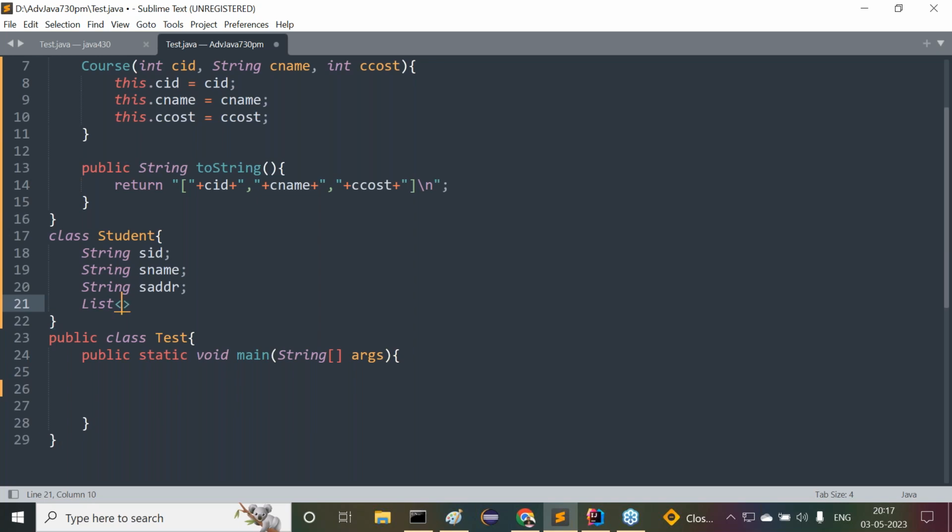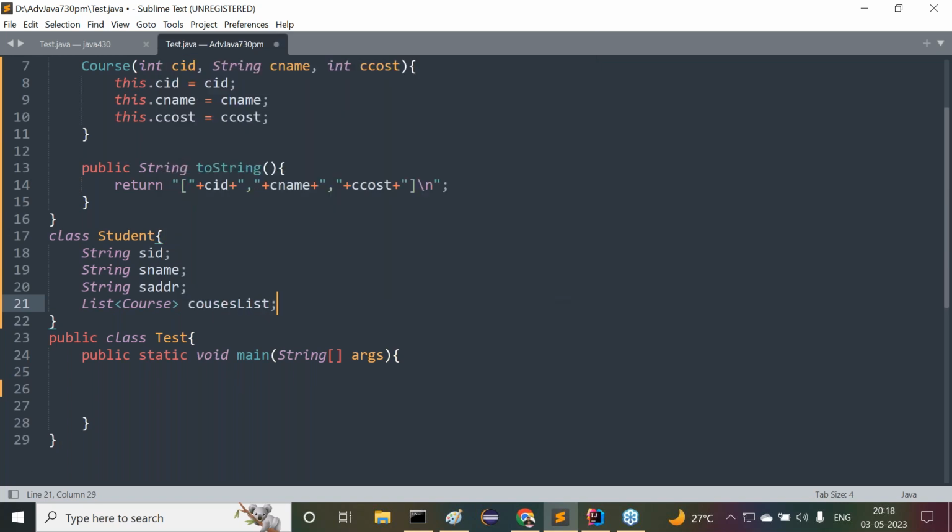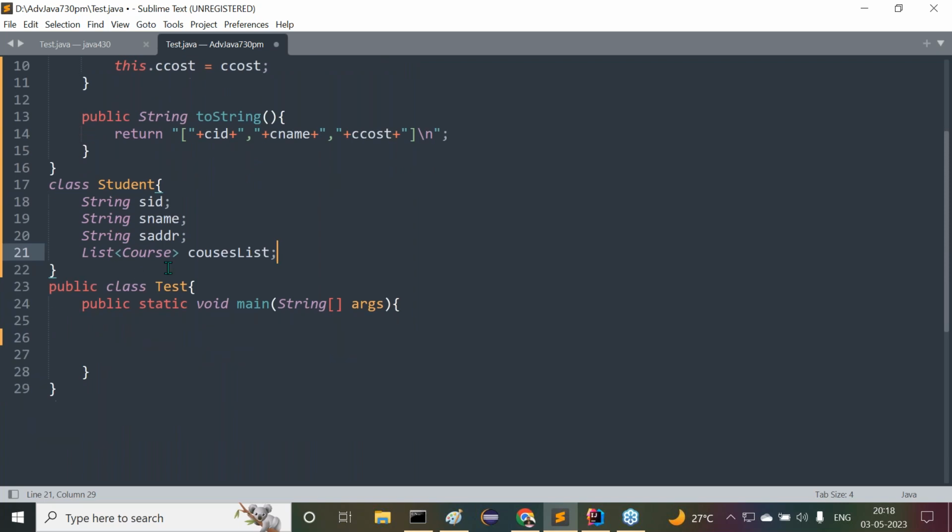That's why here we have to take a generic type. There we have to type Course. What is this representing now? Courses list. Its representation is that here the list is a collection. It is able to store all course objects. This list is exclusively provided for course objects. Now this is declared inside the Student, so every student should have a list of courses.